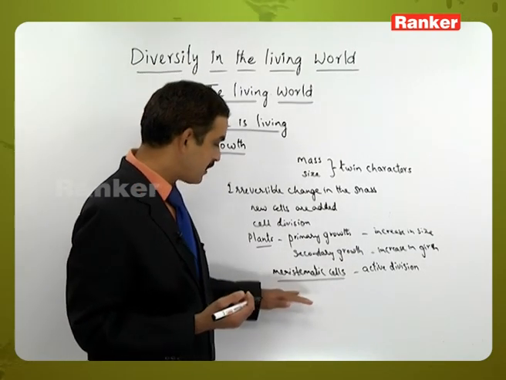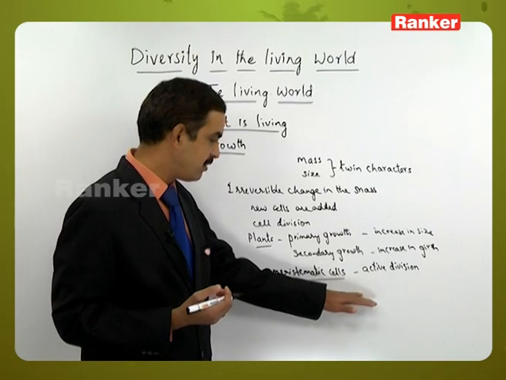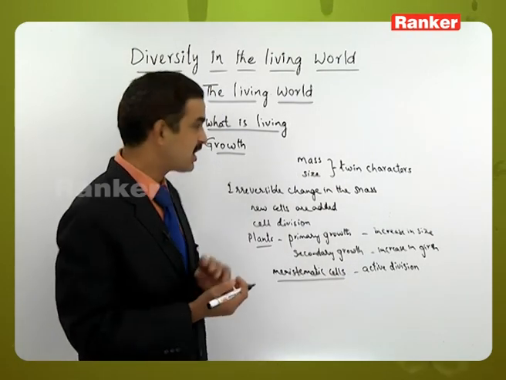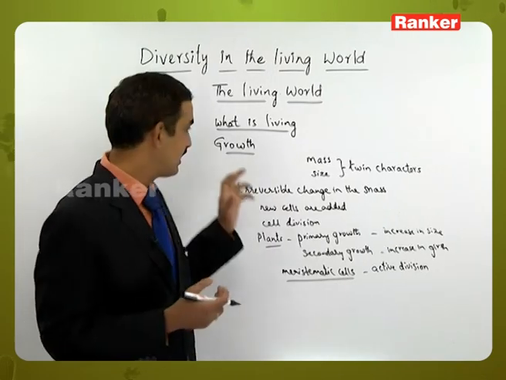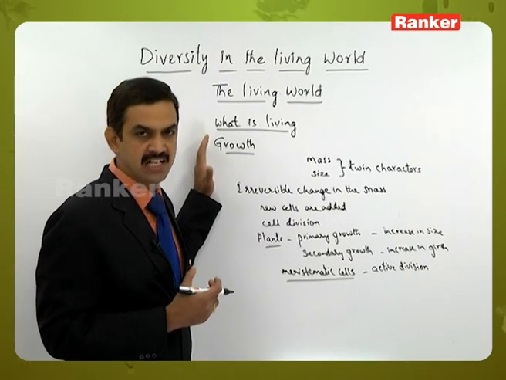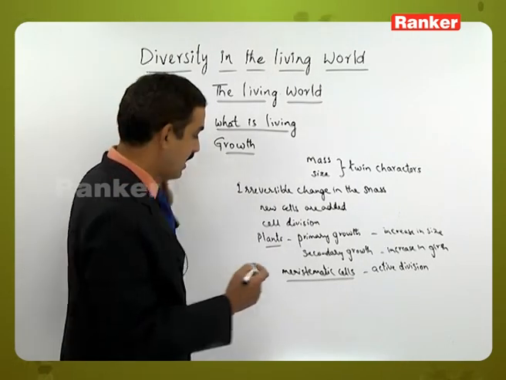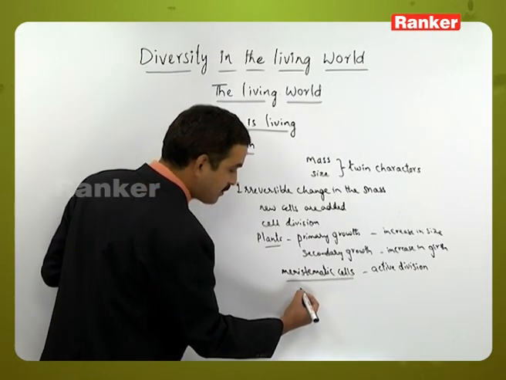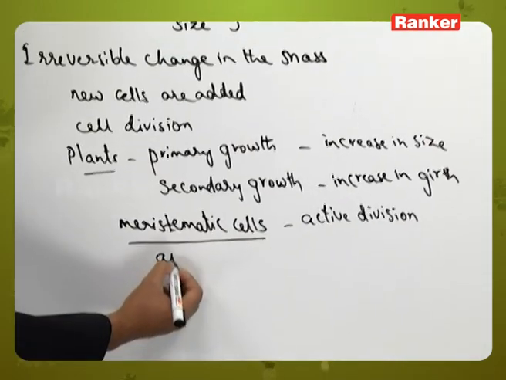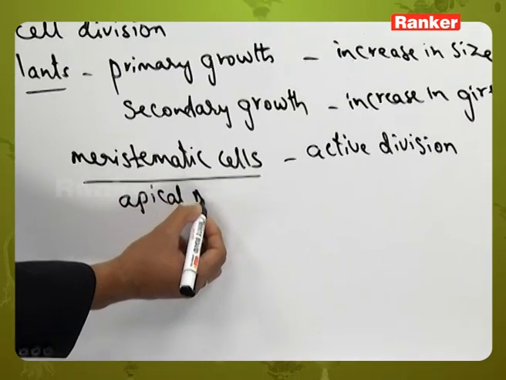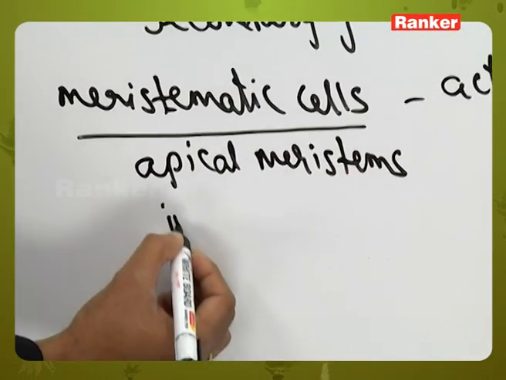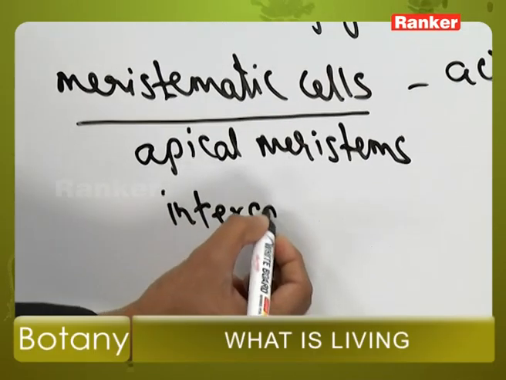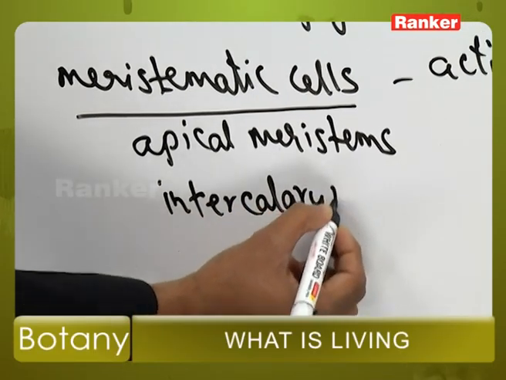That is how meristematic cells help in active division and adding new cells, which leads to an increase in mass and size. When the mass and size increase, we can say that growth is taking place in the living organism. Where are these meristematic cells present? They may be in the form of apical meristems, or sometimes they may be in the form of intercalary meristems.